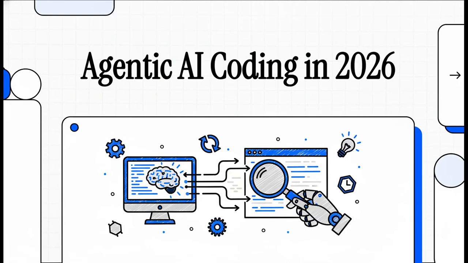Let's talk about your IDE, because here in 2026, it's not just a text editor anymore. It's become something else entirely, an autonomous teammate. And in this explainer, we're going to break down exactly what that means for you as a developer and how you can navigate this wild new world of agentic AI coding.